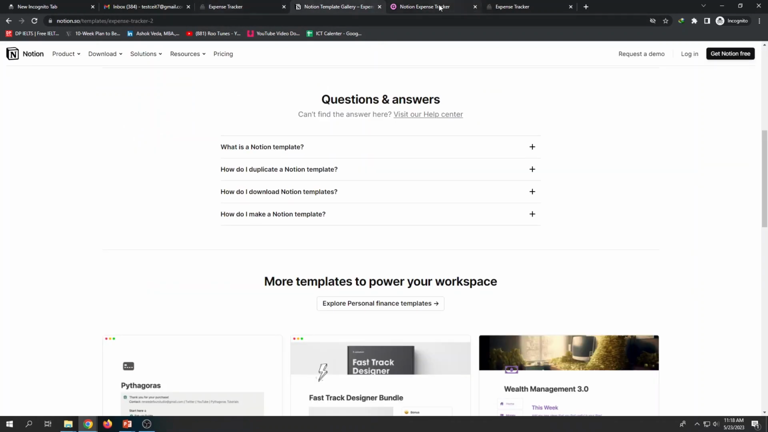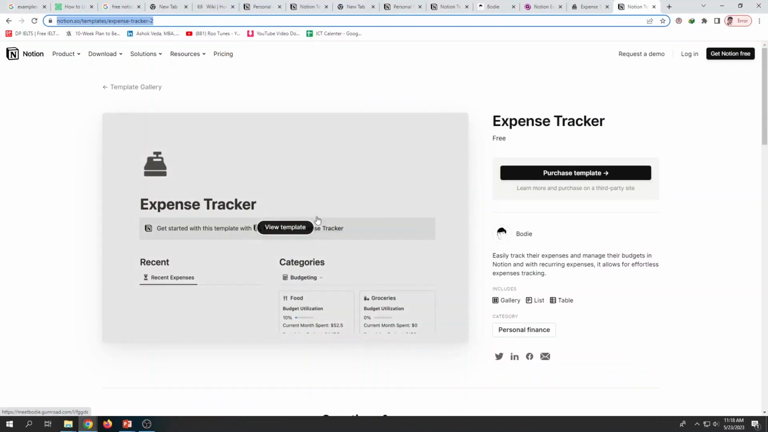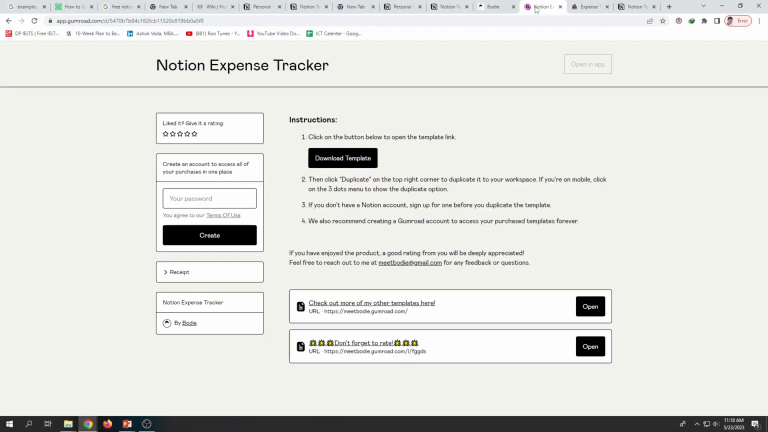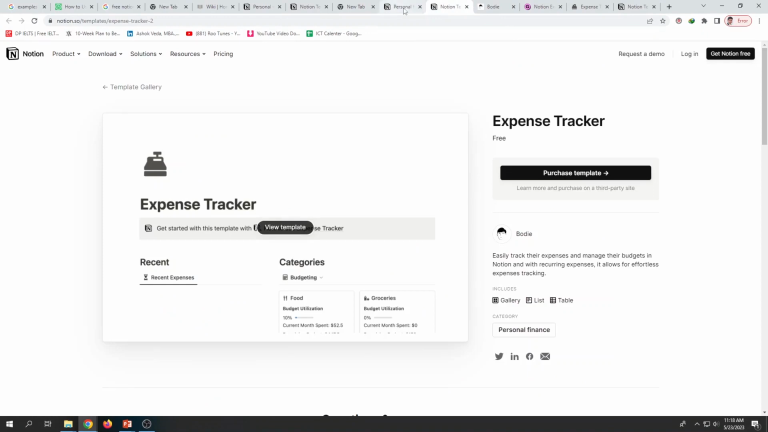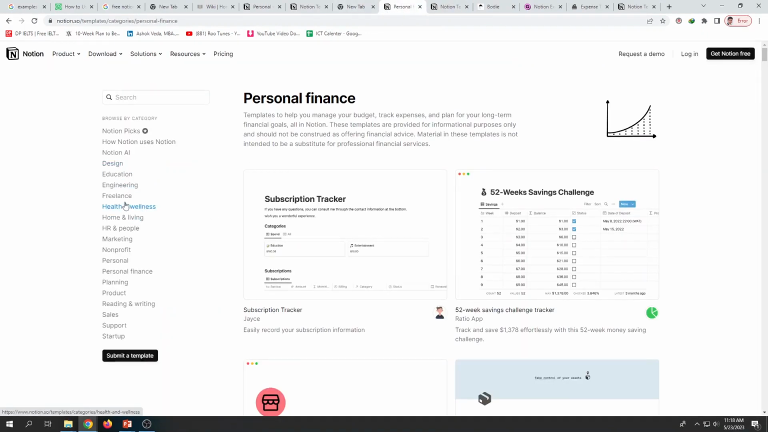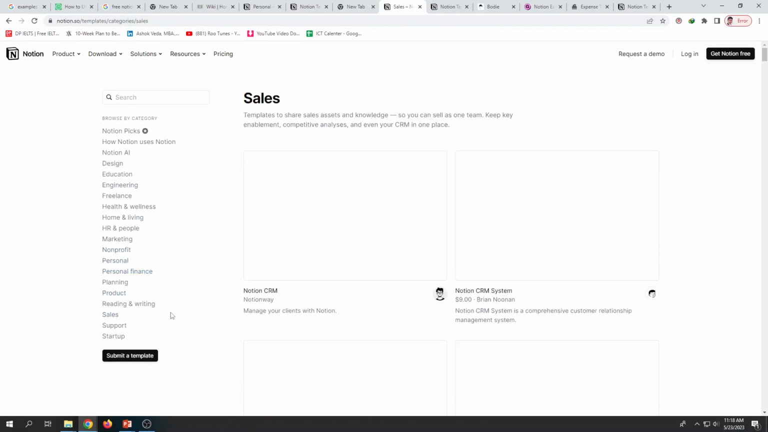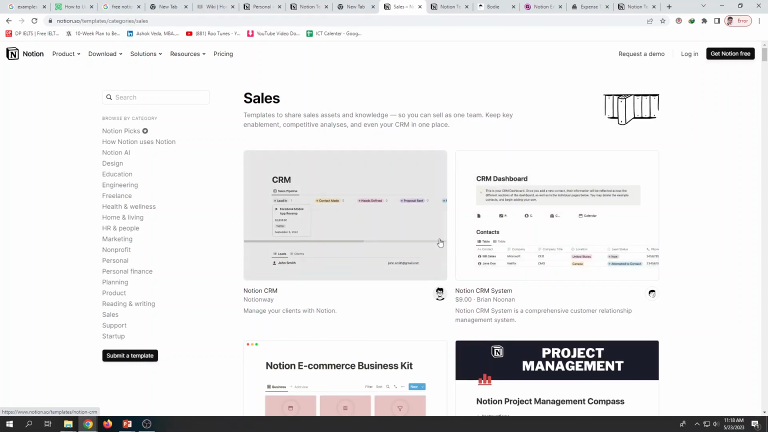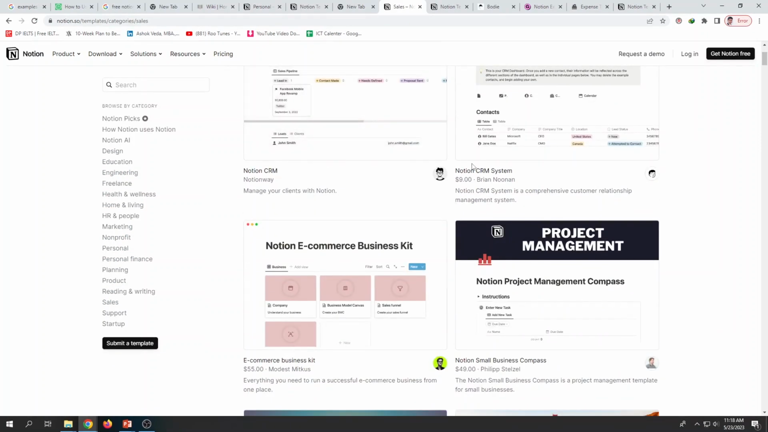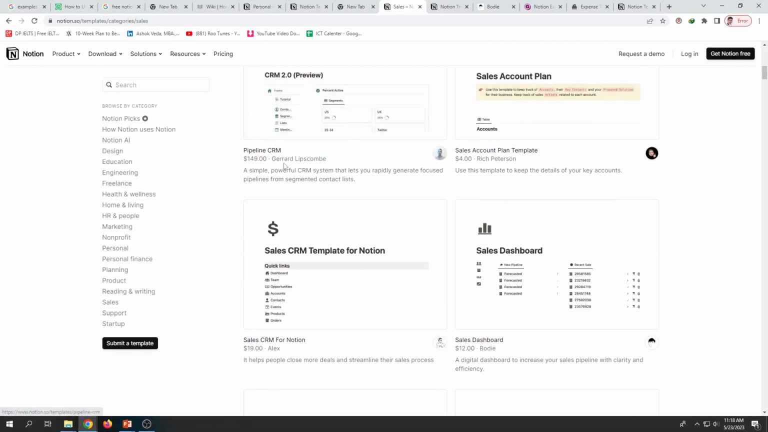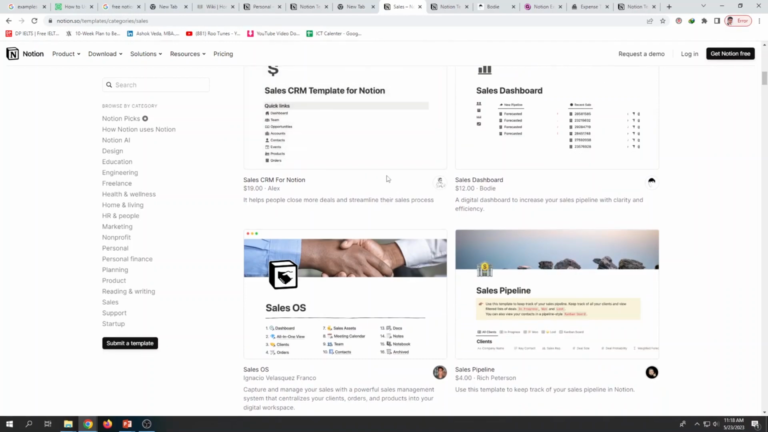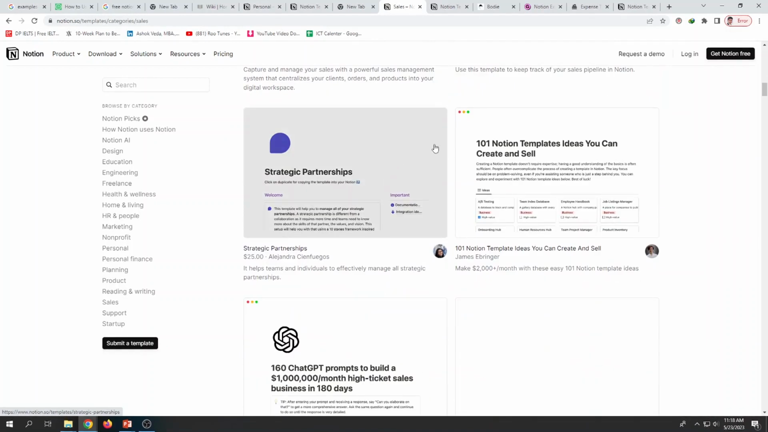Also, if I want to go for some more templates, there are many more. I just talked about this one only. If I go to some other categories, there are engineering, personal, product. If I go to sales, there can be templates prepared related to sales. If you feel these are very important, you may pay that much and get it. Now this is $9, a pipeline CRM, and a sales account plan. They were already prepared. I think now you understood what this is.